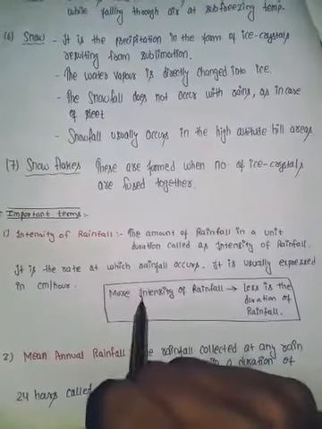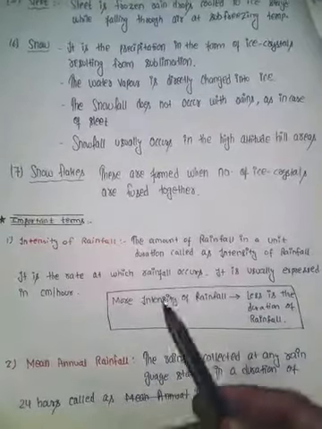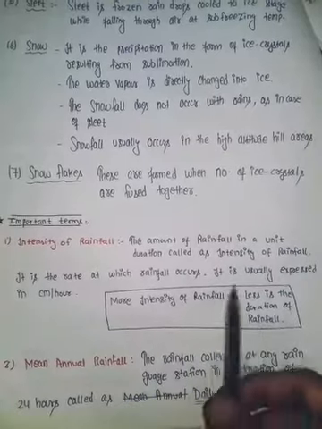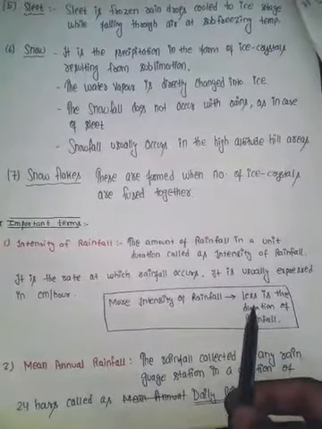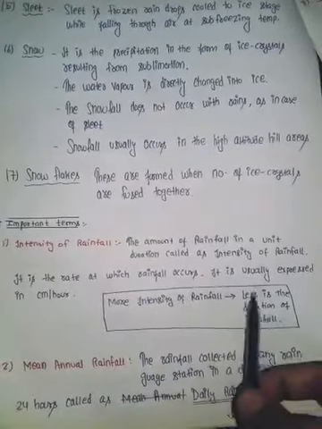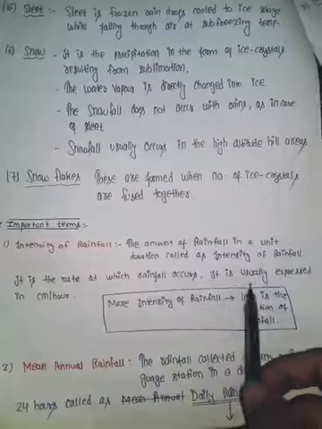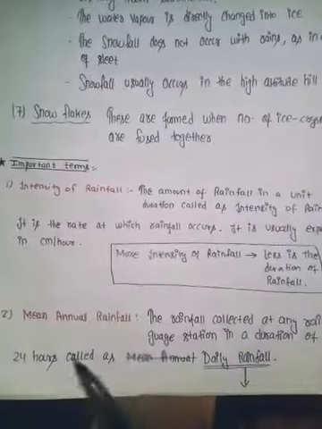We know that the more the intensity of the rainfall, the lesser is the duration of the rainfall. Basically, intensity is inversely proportional to the duration of the rainfall. More intensity means less duration, and less intensity means more duration of the rainfall. Okay, now the next one is the mean annual rainfall.